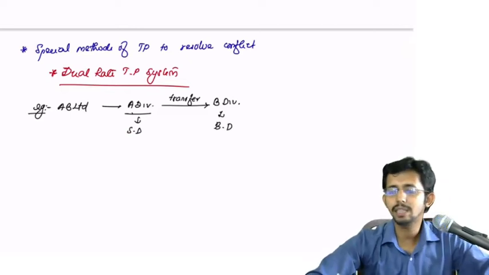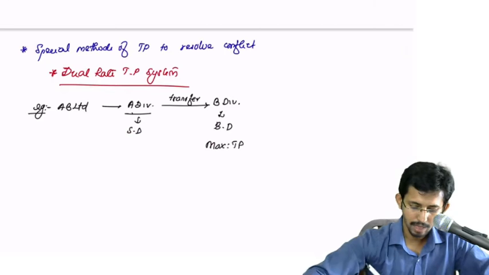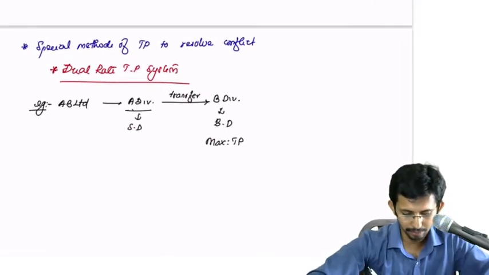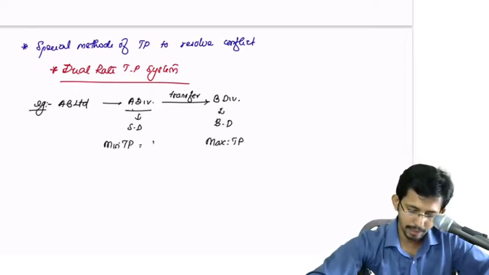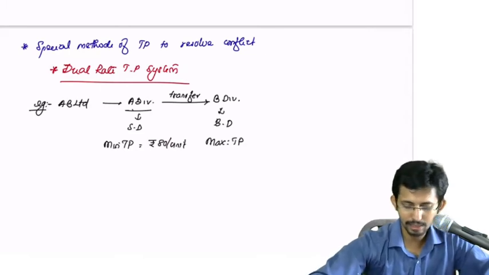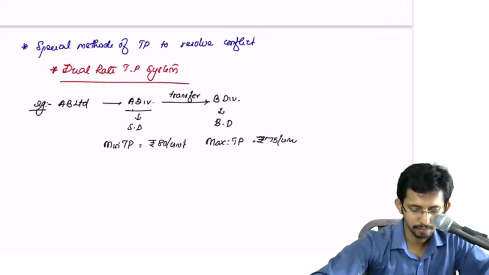The buying division will compute the maximum TP and the selling division will compute the minimum TP. Minimum TP came to 80 per unit, whereas maximum TP came to rupees 75 per unit.